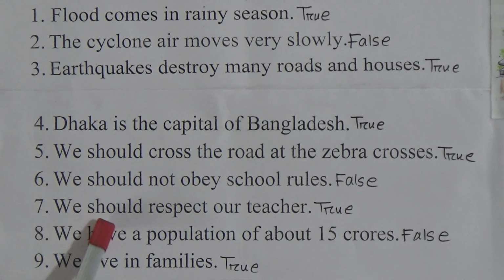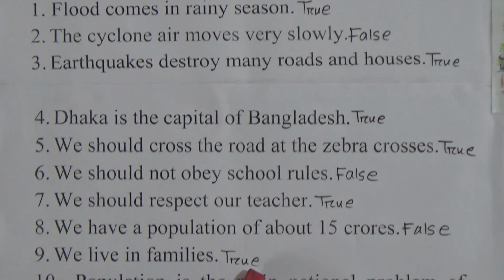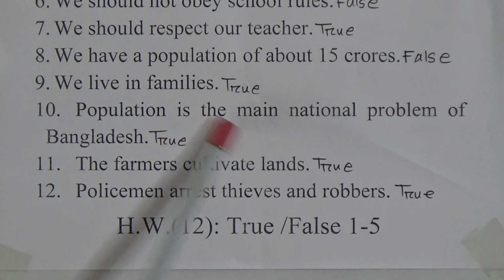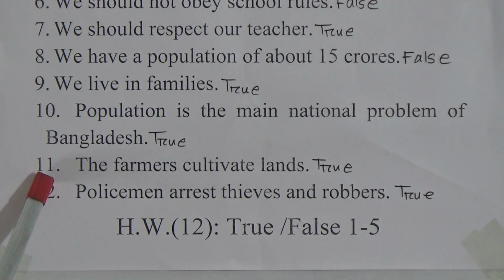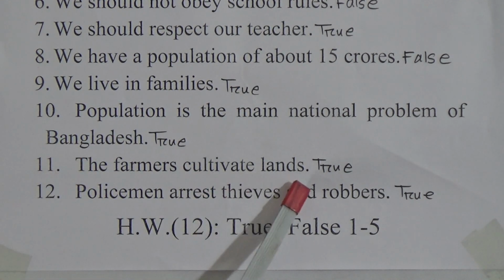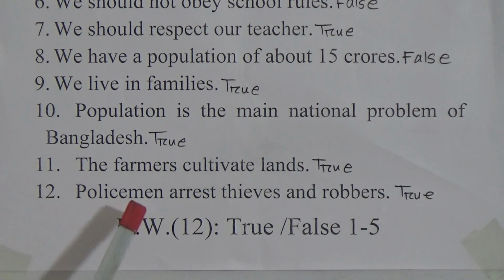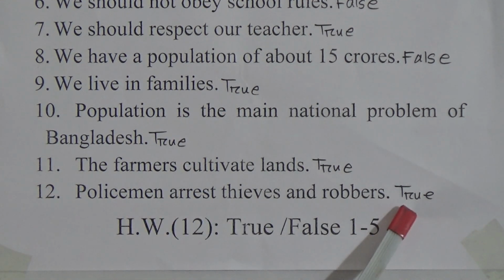Number 7, we should respect our teacher, true. Number 8, we have a population of about 15 crores. The statement is false. Number 9, we live in families, true. Number 10, population is the main national problem of Bangladesh, true. Number 11, the farmers cultivate land, true. Number 12, policemen arrest thieves and robbers, true.